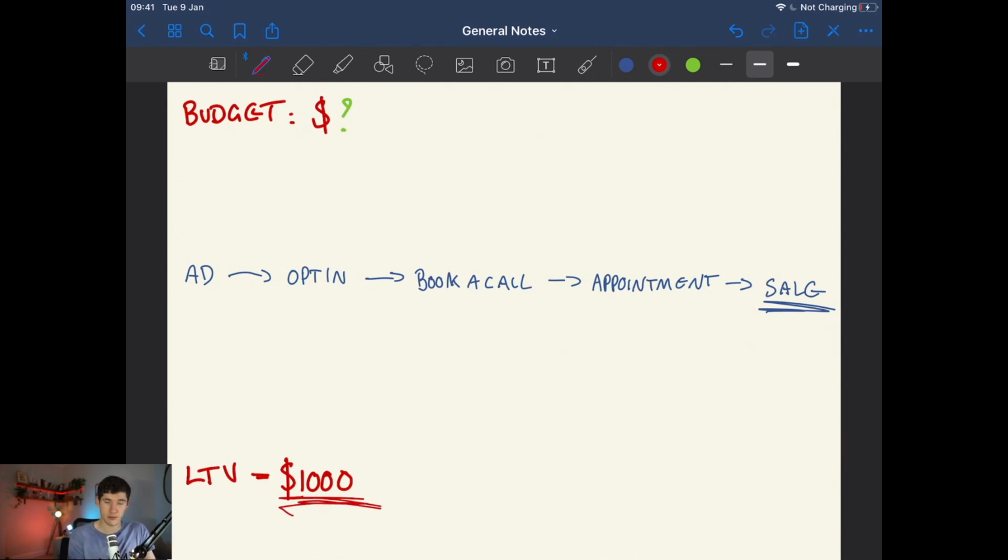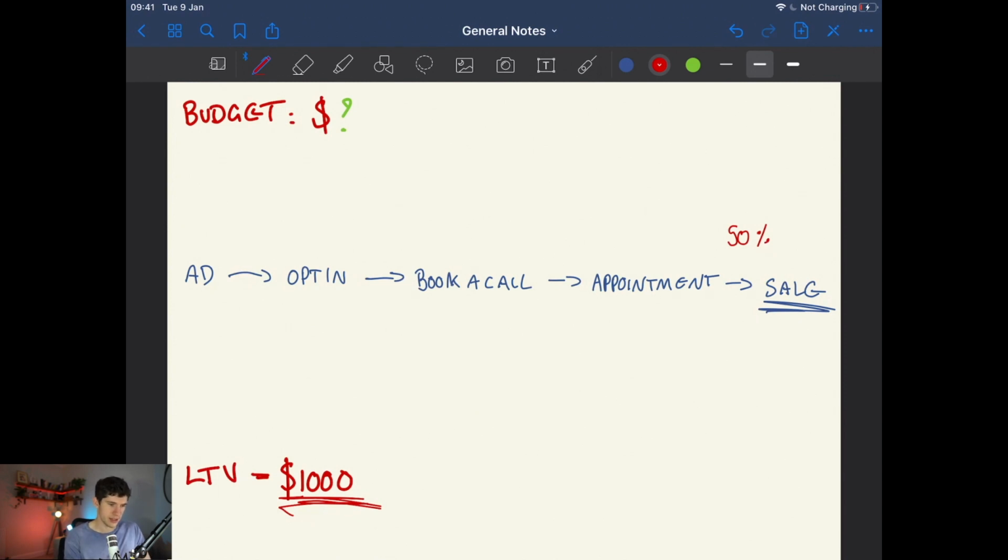So you might need to do some digging to get that number, and you might have to do some digging to get these numbers. But I'm just going to use some basic numbers to illustrate a point here. So let's say at the appointment to sale rate, every time you have an appointment, let's say 50% of the people that have an appointment turn into a customer. So what you would have to do is go and look at all the appointments you've had in your business, how many have turned into sales, and that's going to give you that percentage there.